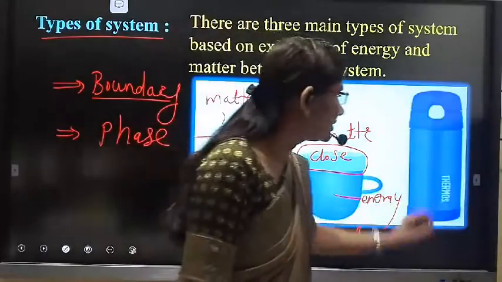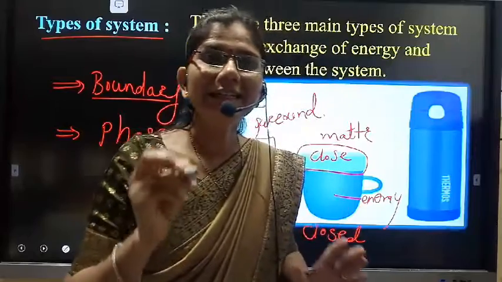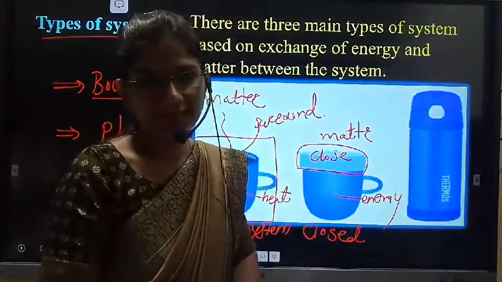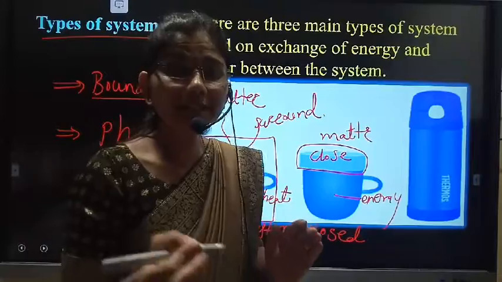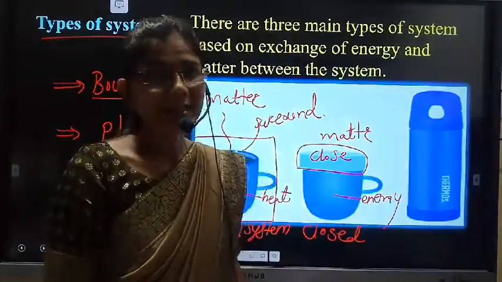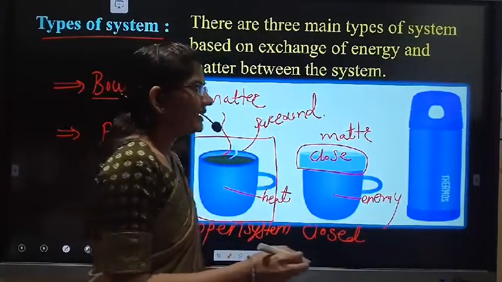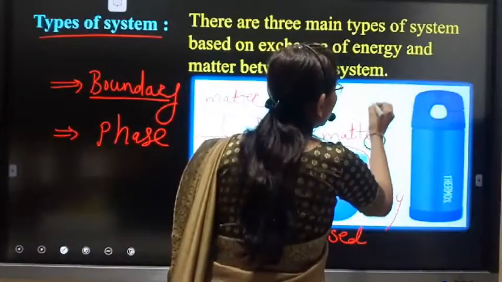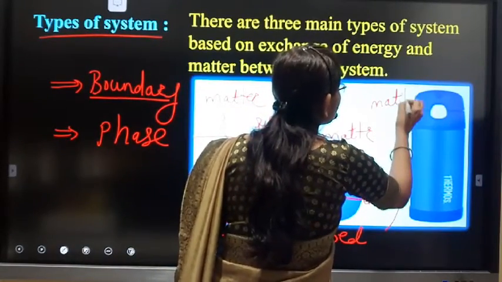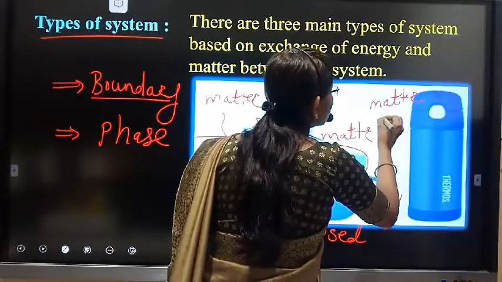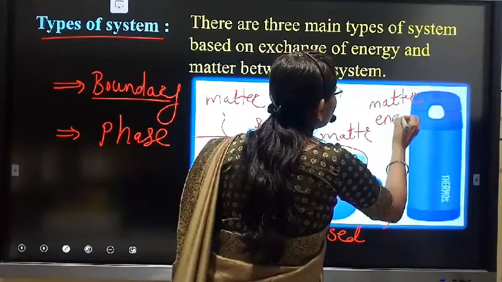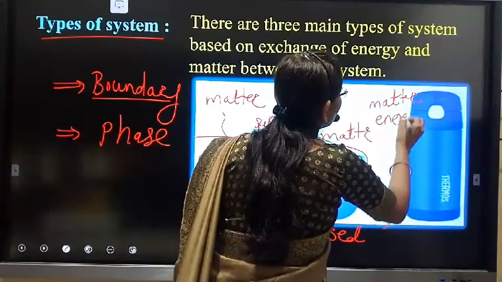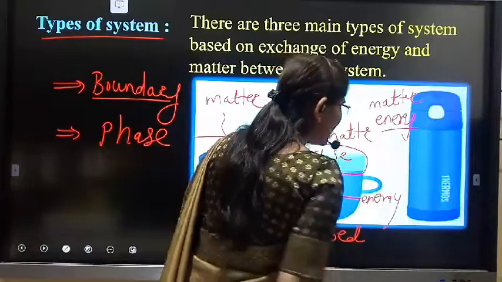And the third one: if we take a cup of tea in a thermos flask, then what happens? It does not exchange the matter, and it does not exchange the energy with the surrounding.